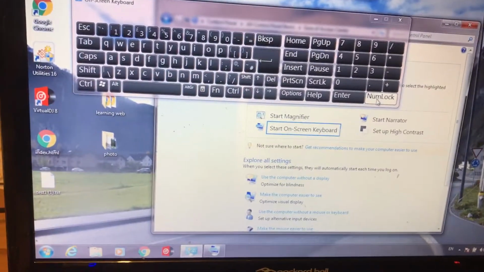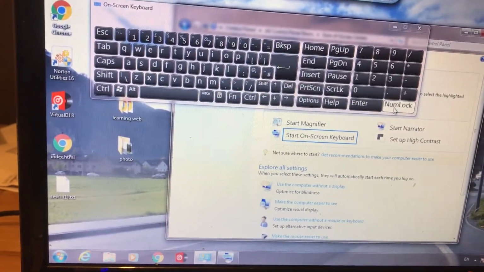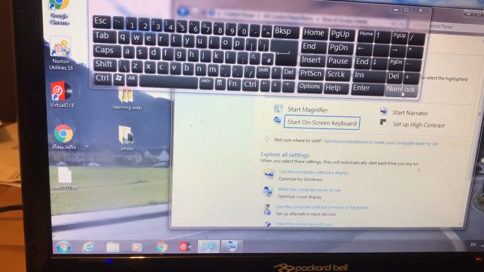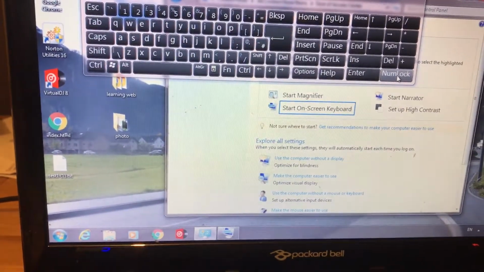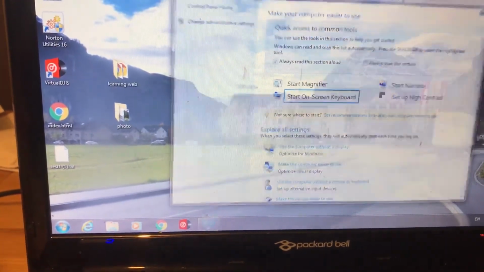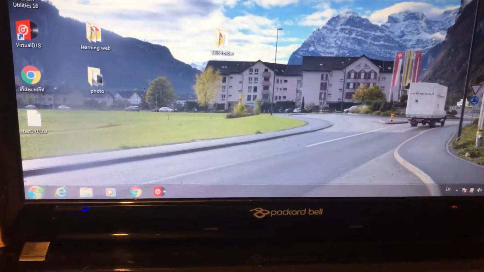And then you come back to your screen. You see the numbers. See that? You click on it again. See, the numbers are gone. Now you go back. Cancel this. Cancel that. And you go back.